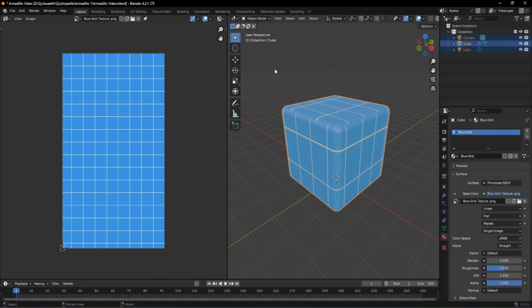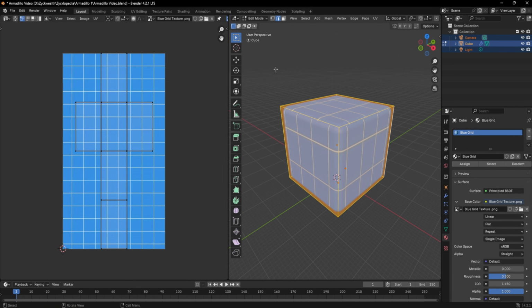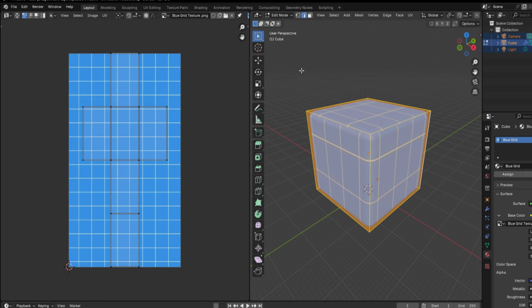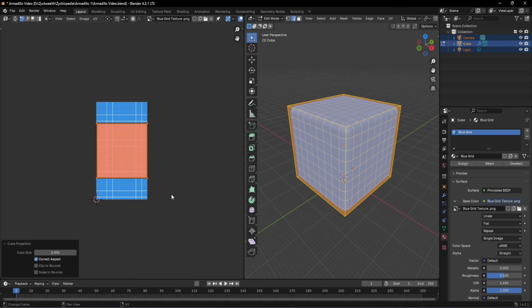Make sure you select the cube and hit Tab to go towards edit mode. Right now we can see this unwrapped cube texture on our screen. And each face is laid out for us to have a better understanding of how the textures are being applied to the cube. Don't worry about it, just press U on your keyboard to bring the unwrap options and just select cube projection. Now we have a single cube to play with.